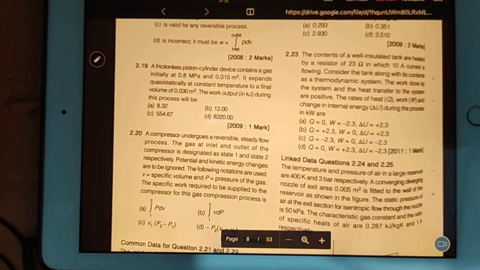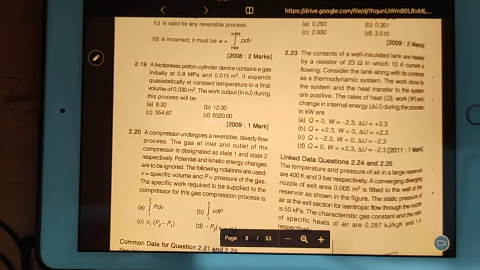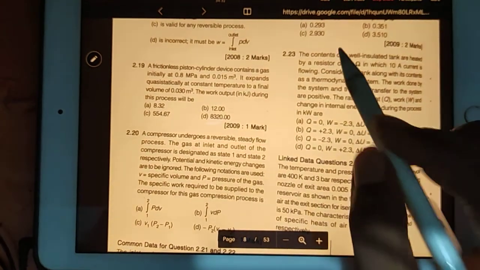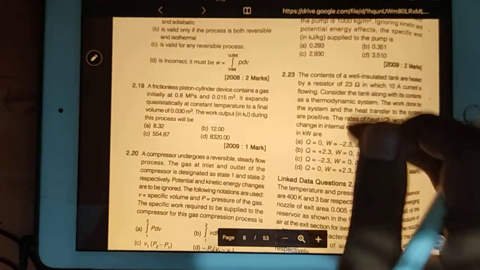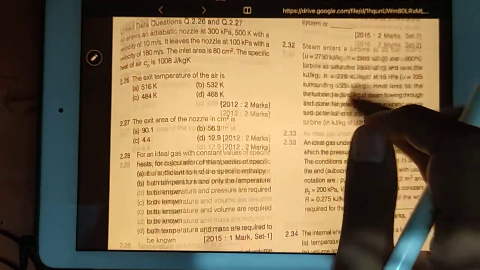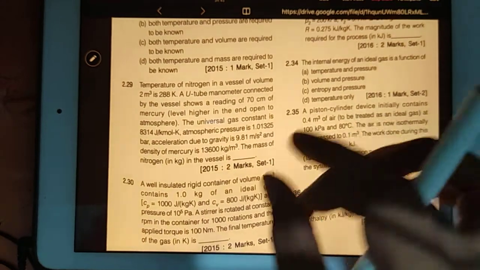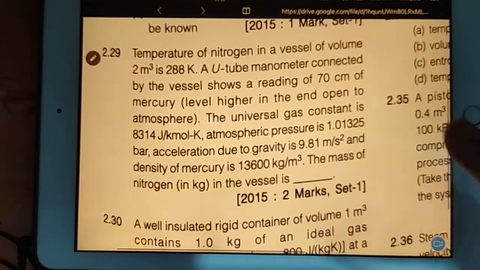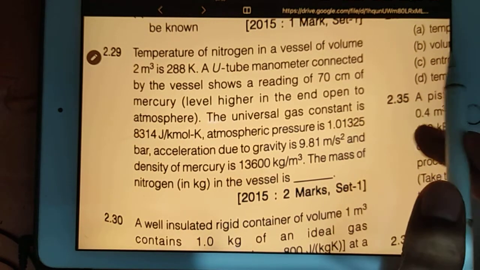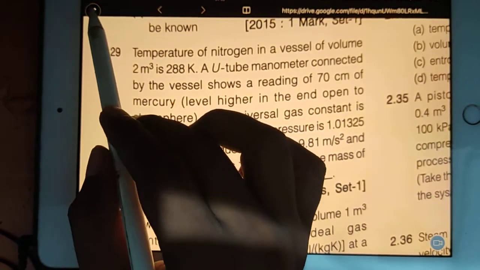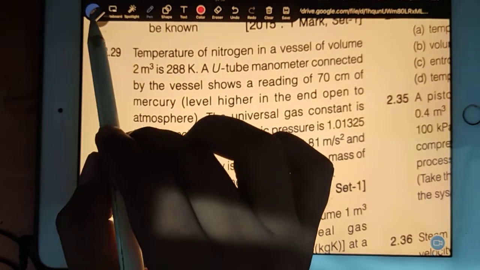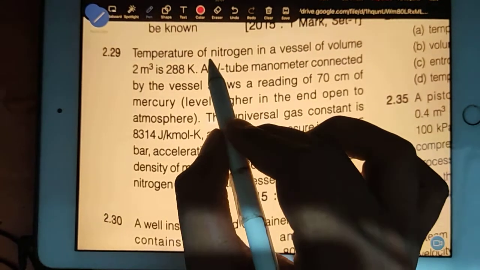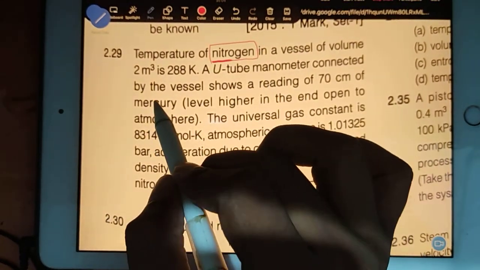I will take question number 29. Twenty-nine is here. Always keep in mind, whenever you see nitrogen or any gas other than air, the first thing that should come to your mind is what the gamma value for that is. So your gamma value for nitrogen, this is nitrogen. Tell me the gamma value for nitrogen.